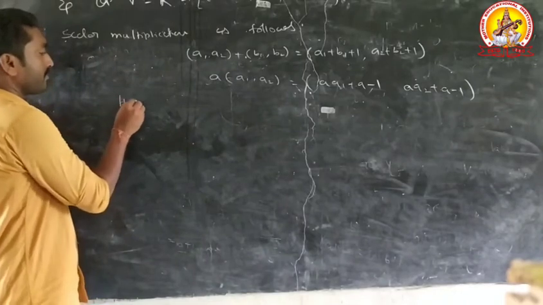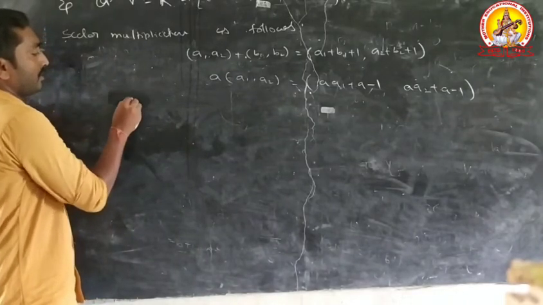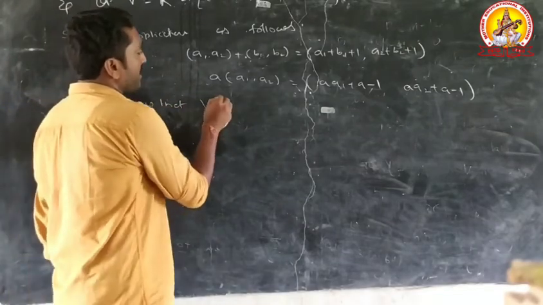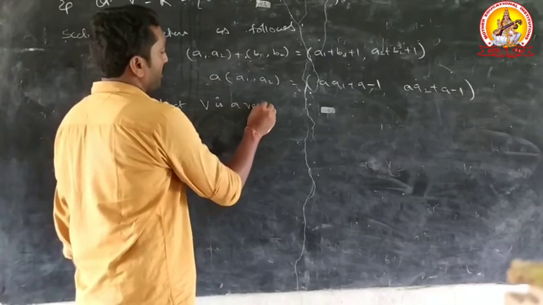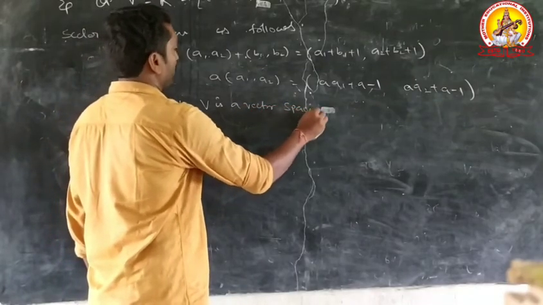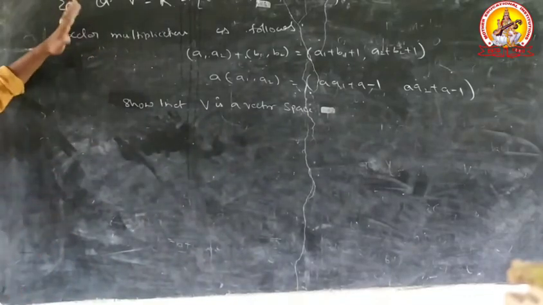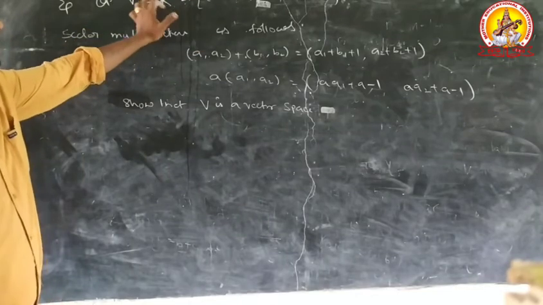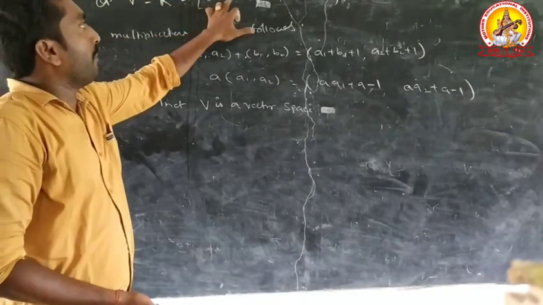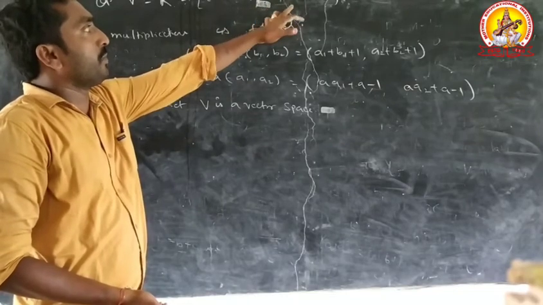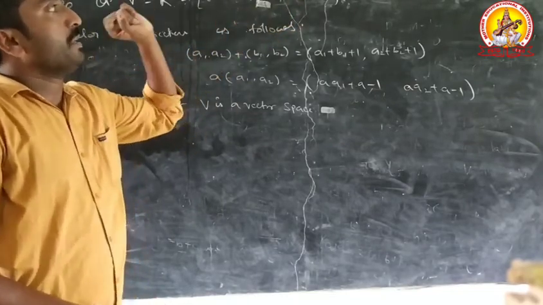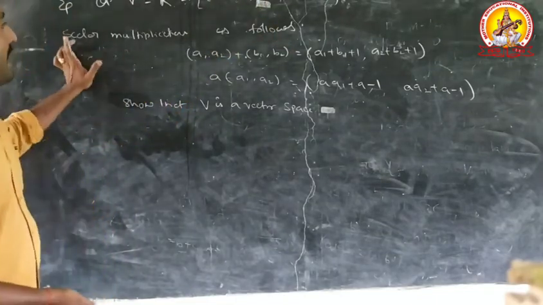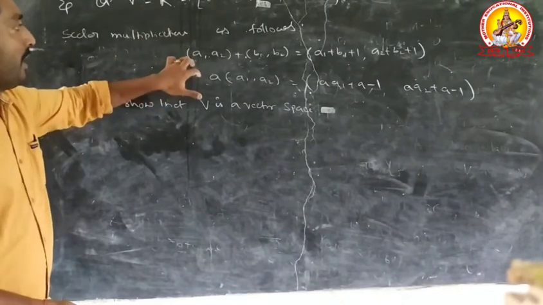Then show that V is a vector space. This is the theorem. First, let capital V equal to R square, vectors A1 comma A2 such that A1 comma A2 belongs to capital R, and field F equal to the real number set R. Addition and scalar multiplication are as follows.